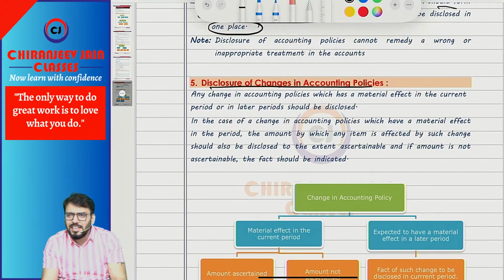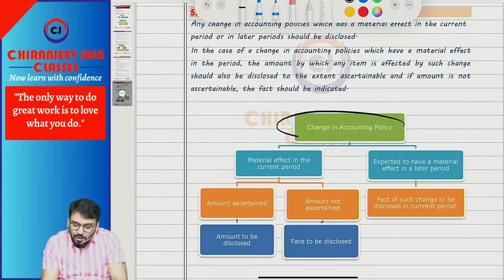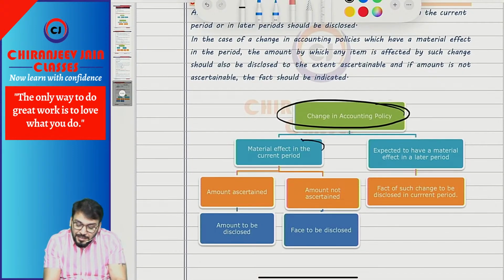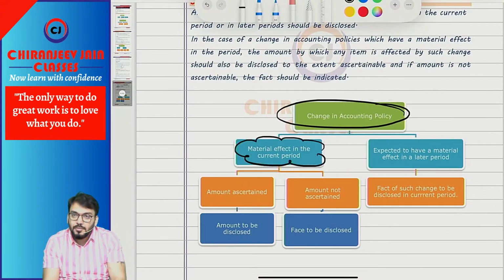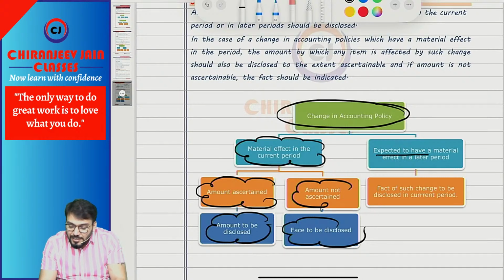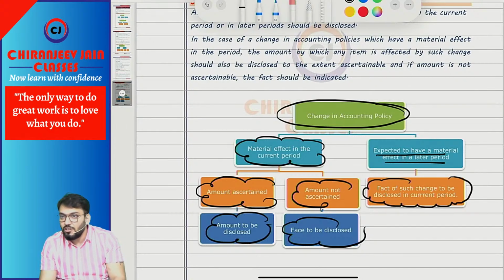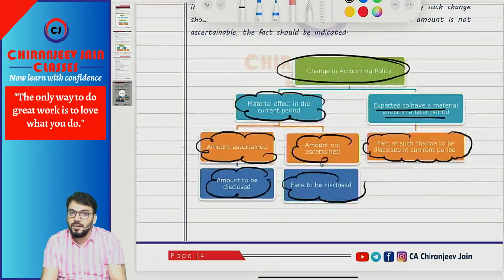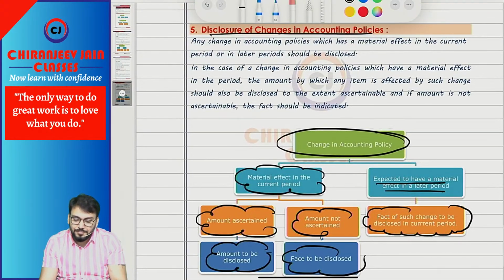Now disclosure of changes in accounting policy. This we already have in AS5. If a change in accounting policy has a material effect in the current period and it can be determined, then the amount will be disclosed. If it cannot be determined, the fact will be disclosed. If it is expected to have a material effect in later periods, then the fact of such change will be disclosed in the year of change only. Understood? Correct. This is AS1. AS1 is very simple.